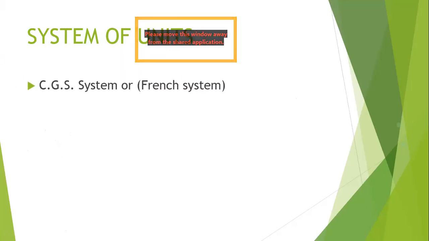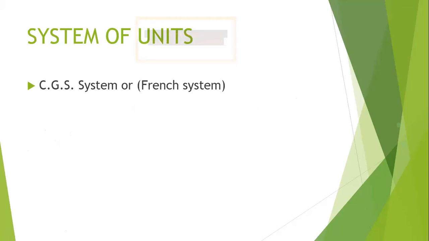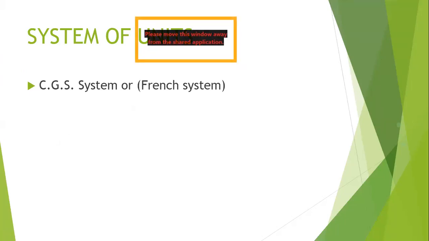Now let's talk about system of units. We have different systems of units which were used all over the world. These were the systems of units used before 1960. After 1960, these systems of units are just of historical importance. So we have different systems of units.